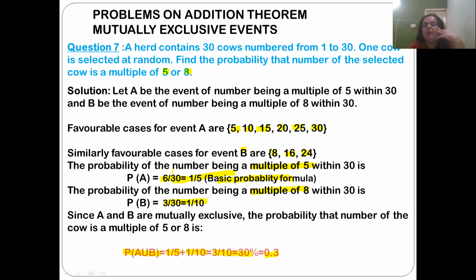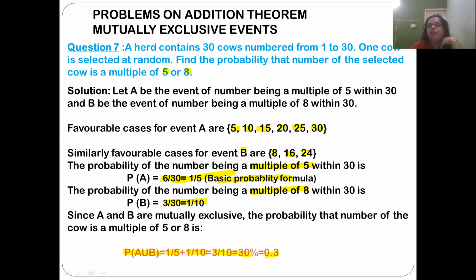So the probability of the number being a multiple of 5 within 30: there are 6 possibilities, 1, 2, 3, 4, 5, and 6. Number of favorable outcomes is equal to 6 by total number of outcomes, that is 30, that is equal to 1 by 5.